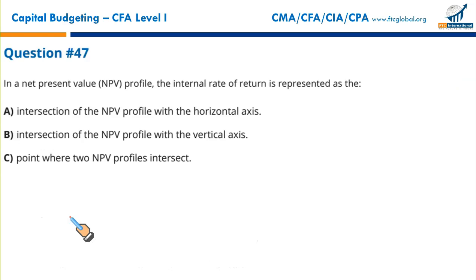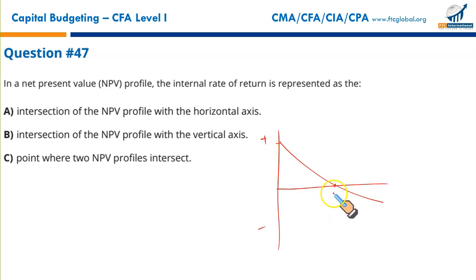Next, in a net present value profile, the internal rate of return is represented as what? This is the NPV profile: positive NPV, negative NPV, and on this horizontal line we have discount rates. A certain project has an NPV profile like this, indicating that if the discount rate is 0, this is the NPV. As we keep on increasing the discount rate, NPV falls progressively till the point it falls to this horizontal line where the NPV is 0, and this is the rate. This is the discount rate at which the NPV is 0, and this is called the internal rate of return.